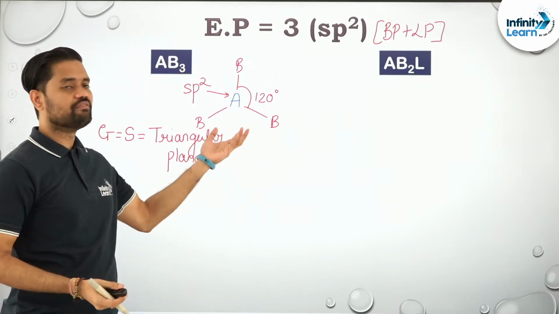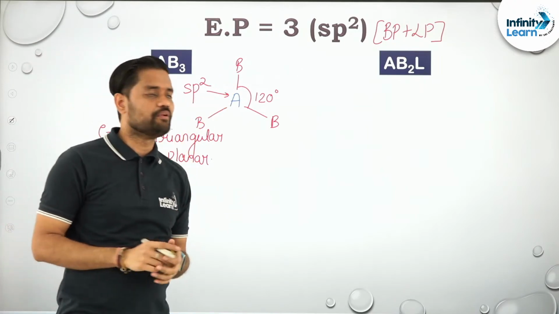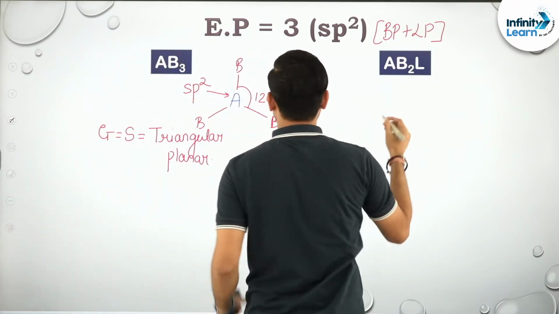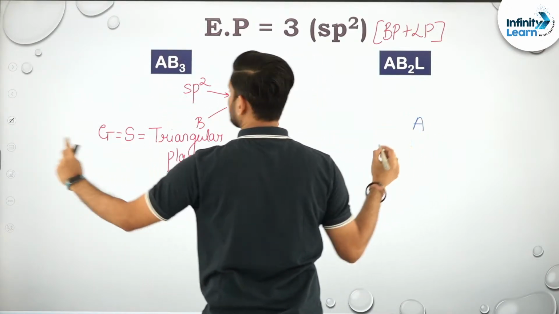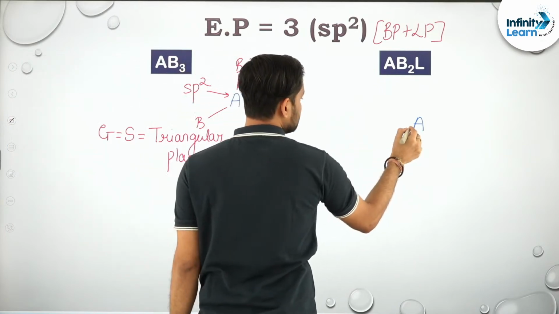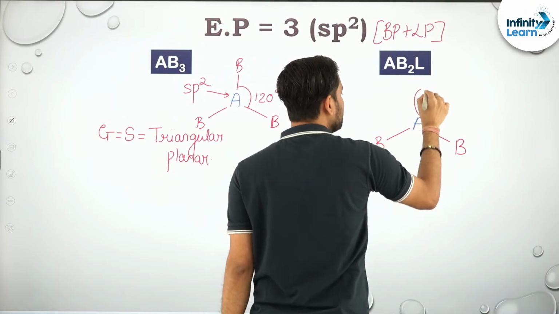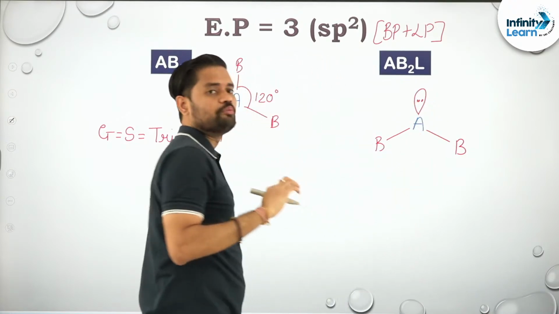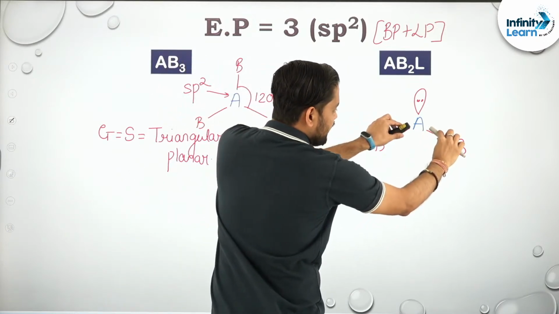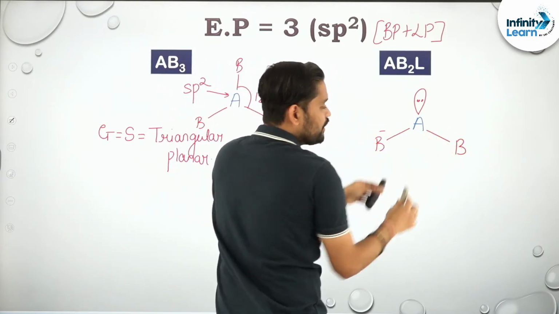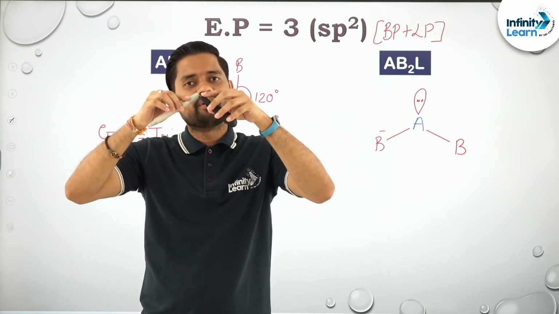Here there is not a problem where to place the lone pair, because all the angles are 120 degrees, so you can place it anywhere. Now I'll be placing one lone pair. B, and there is one lone pair. Can I say that lone pair bond pair repulsion is more? Since lone pair bond pair repulsion is more, it will try to squeeze the bond angle. Normally it has to be 120, but since the repulsion is more, it will try to bend it.